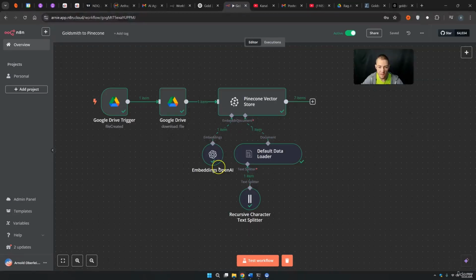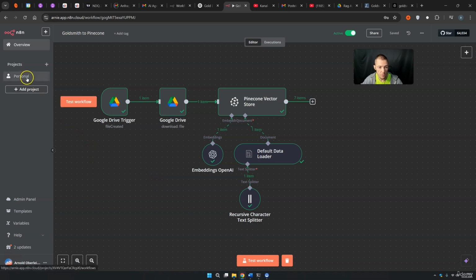So let's just test this out. We want to upload once again a little bit more data. Or actually, let's just work with this data and do this later so that you can see that we previously will not get the answer and then we get the answer. So we have the first part of our workflow.